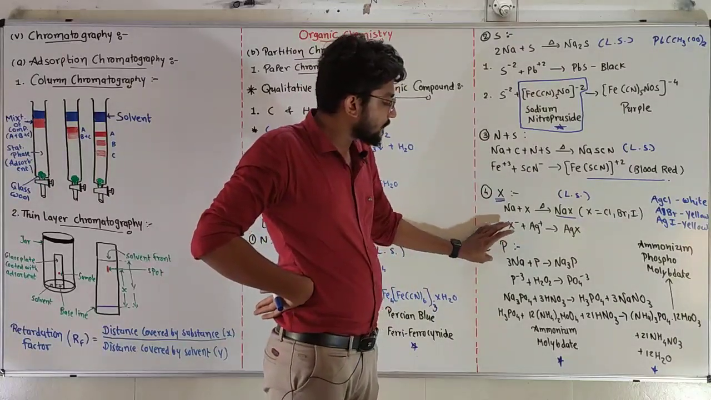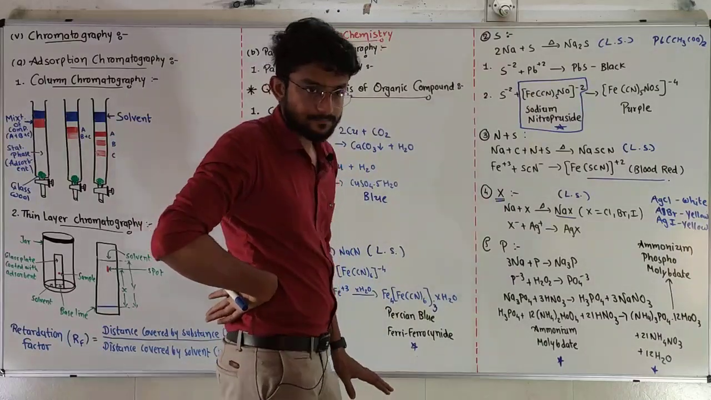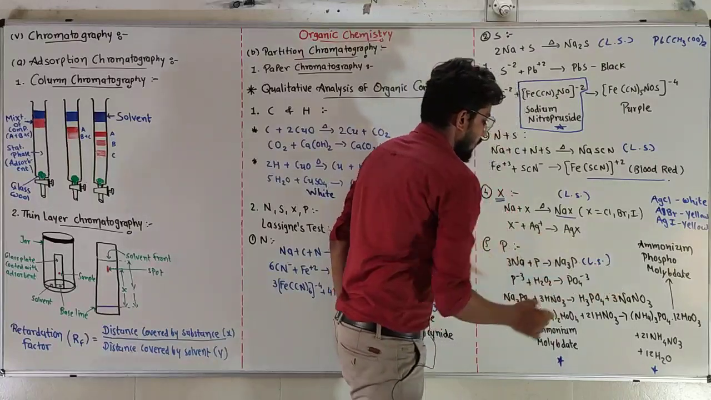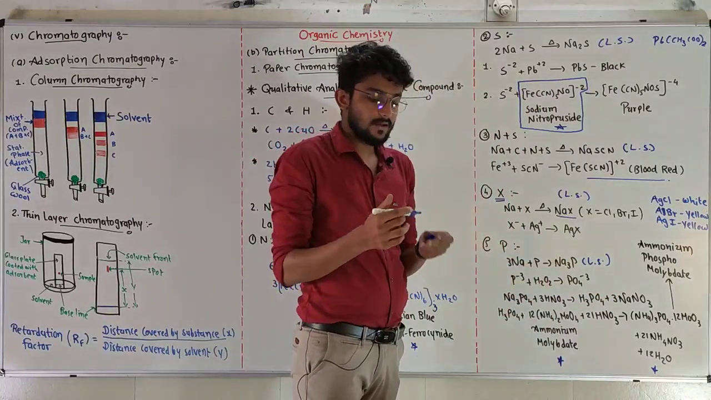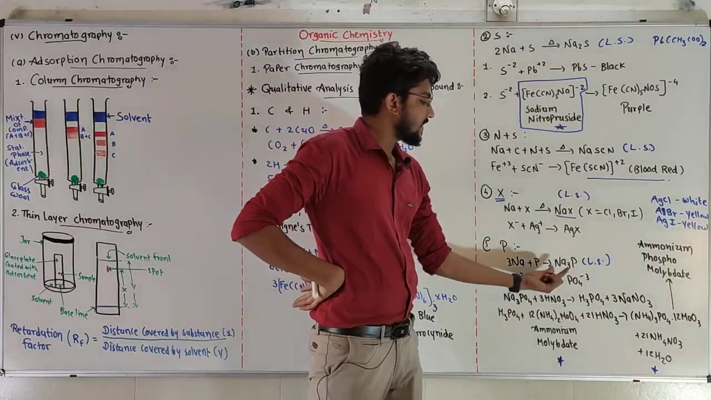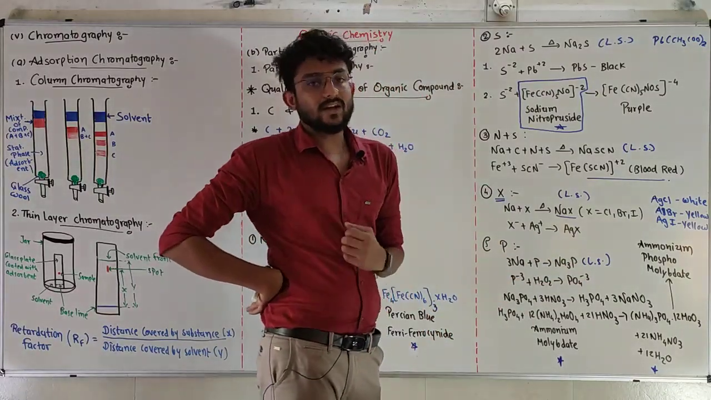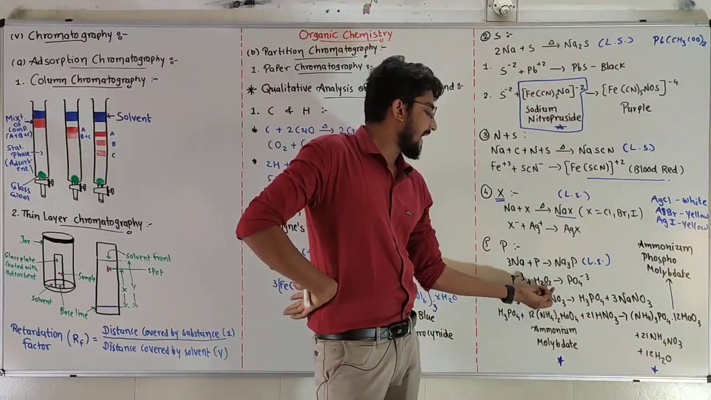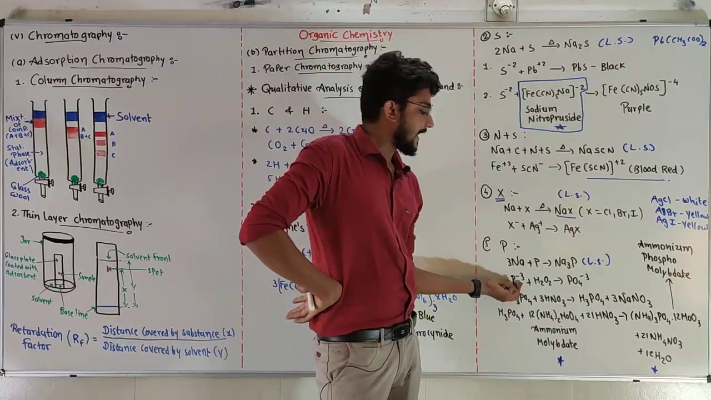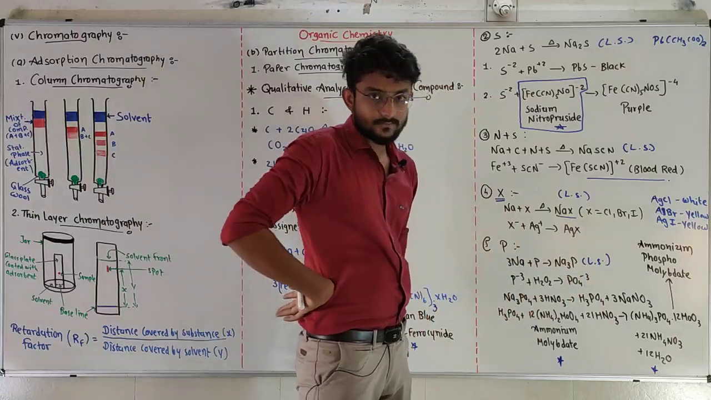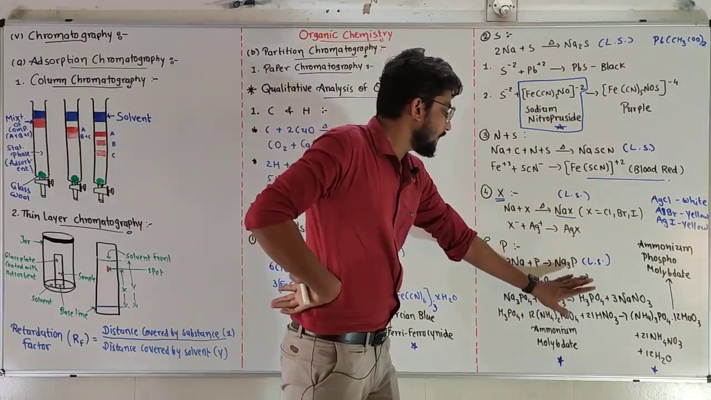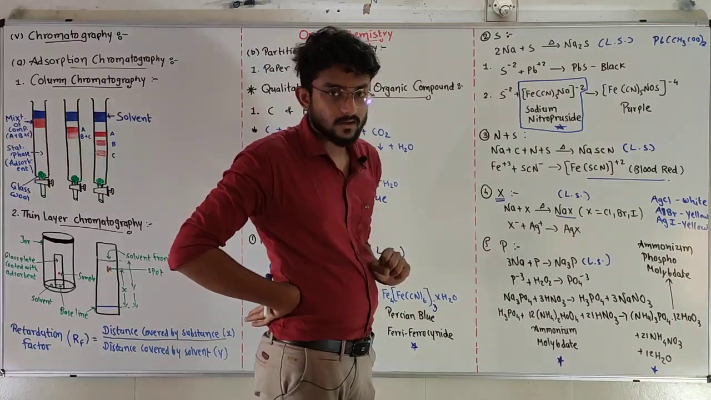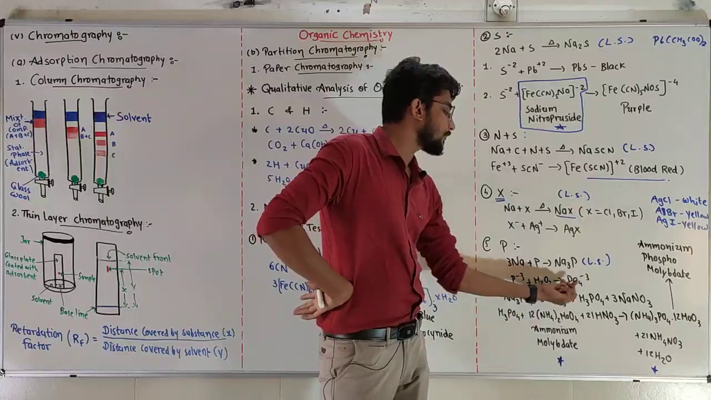Now let's talk about the phosphorus test, the most important test. In the Lassaigne solution, phosphorus will combine with sodium and give sodium phosphide. This sodium phosphide we cannot test because it is insoluble in everything. So I am going to add hydrogen peroxide to the phosphide and convert phosphide into phosphate, and phosphate can be tested with ammonium molybdate. That's why I am converting phosphide into phosphate.